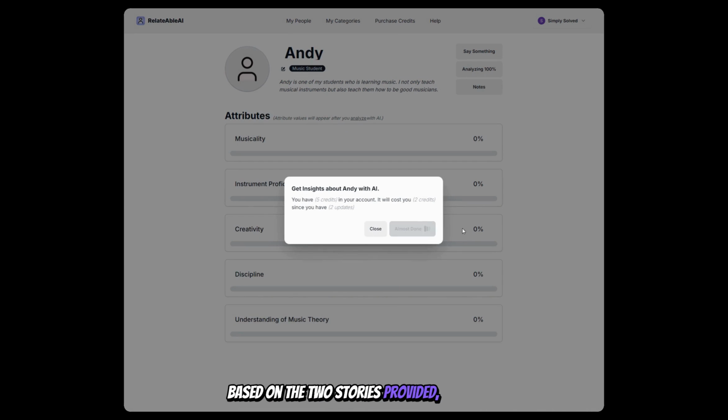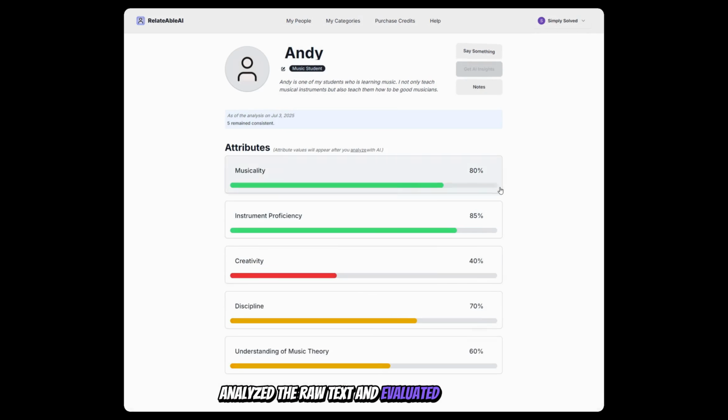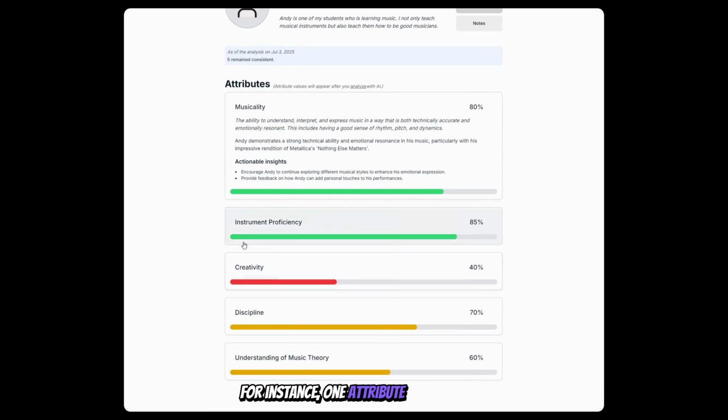Based on the two stories provided, the AI has analyzed the raw text and evaluated Andy based on predefined attributes. For instance, one attribute is musicality, defined as the ability to understand, interpret, and express music in a way that is technically accurate and emotionally resonant. This encompasses a good sense of rhythm, pitch, and dynamics. According to the AI, Andy demonstrates strong technical ability and emotional resonance, particularly with his impressive rendition of Metallica's Nothing Else Matters. Beyond evaluating attributes, the AI also provides actionable insights.